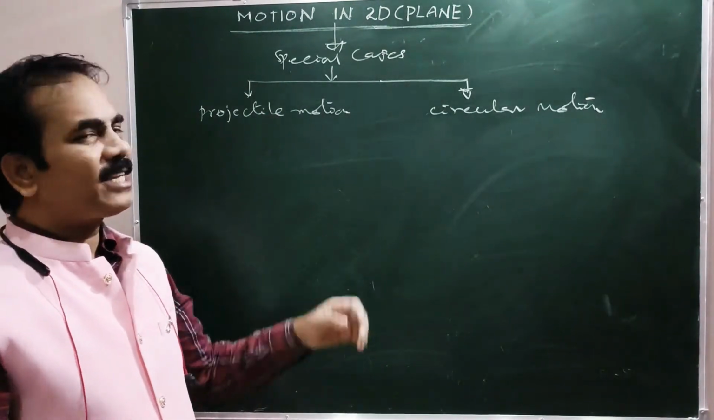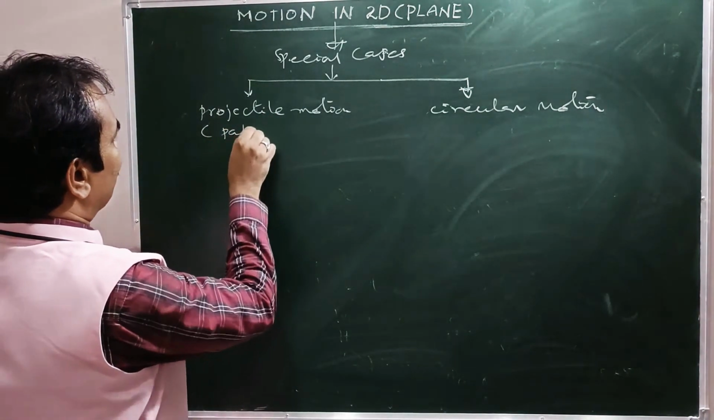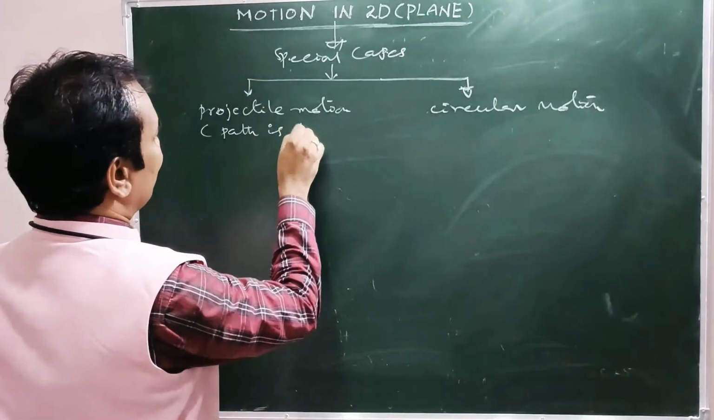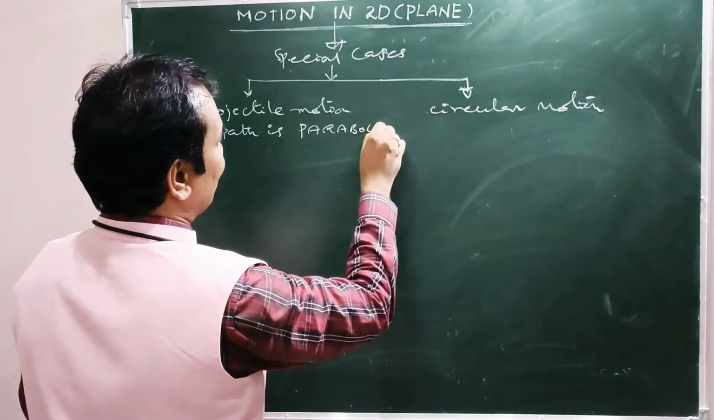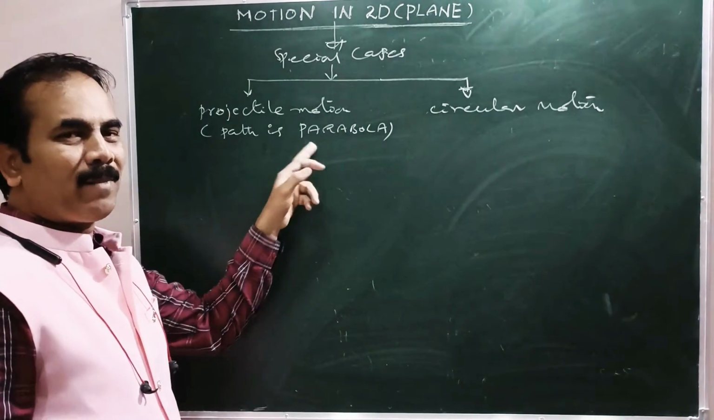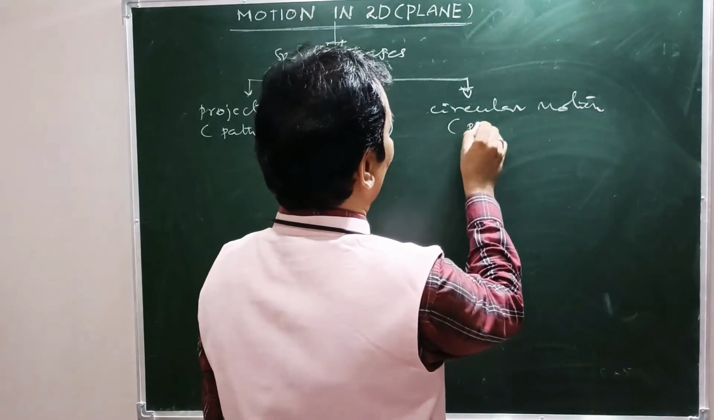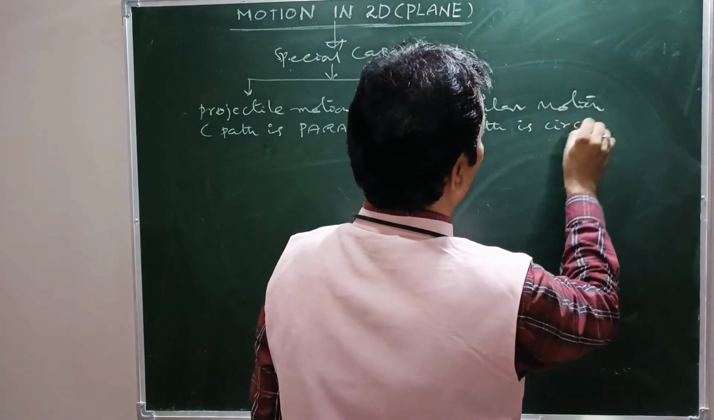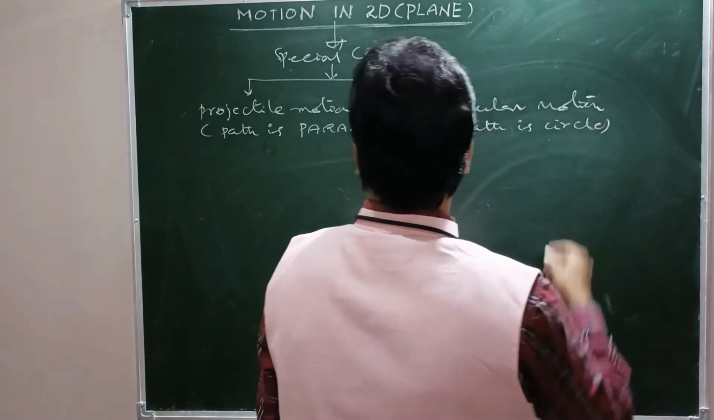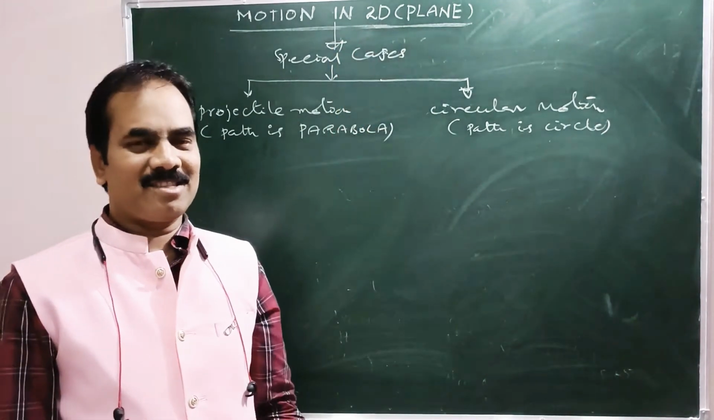So in case of projectile motion, the path is especially a parabola. A curved path means here especially a parabola. When it is circular motion, the path is circular. So these two are special cases as far as 2D motion is concerned.